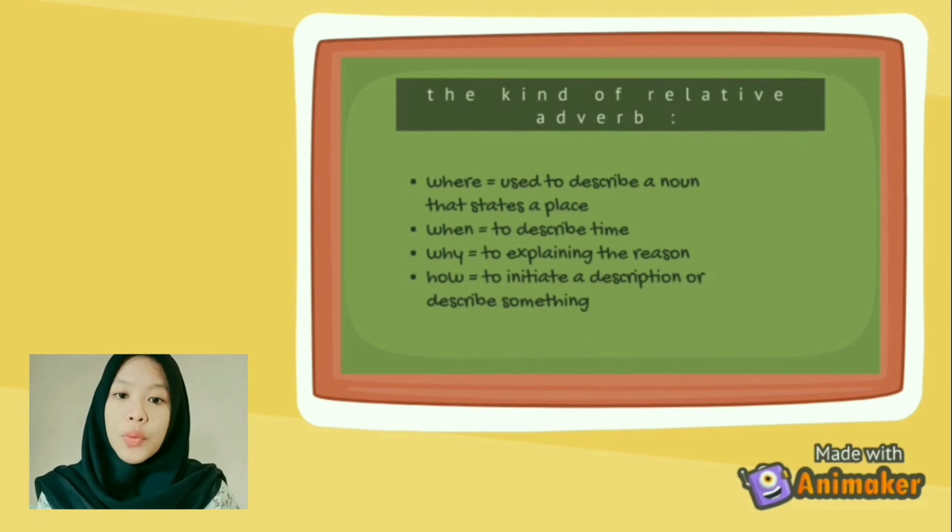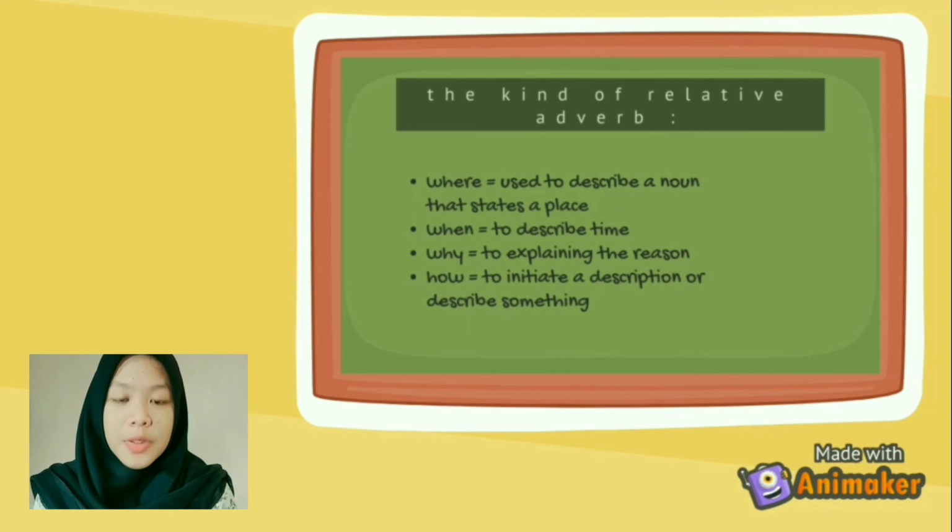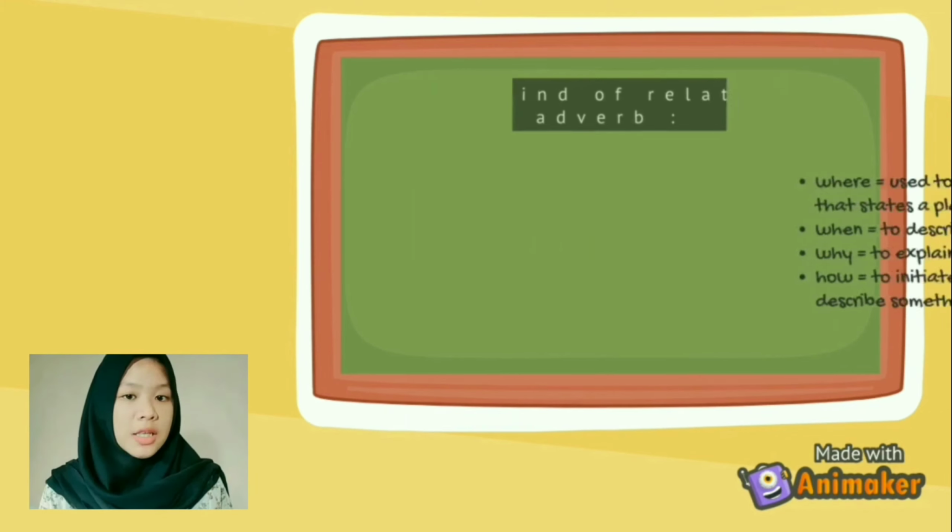First, where. Where is used to describe a noun that states a place. Second, when. When describes a time. Third, why. Why explains the reason. Fourth, how. How is used to describe or give a description of something.